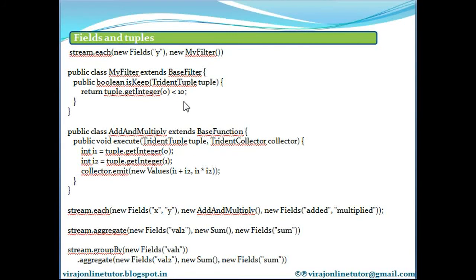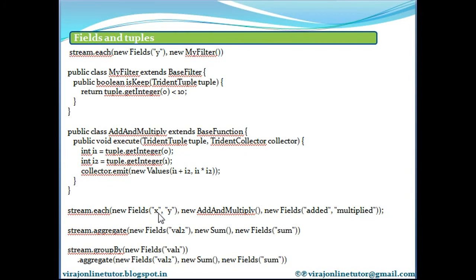Let's now look at how function fields work. Suppose we had this function. It takes two numbers as input and emits two new values: the addition of the numbers and the multiplication of the numbers. Suppose you had a stream with fields x, y and z, you could use this function like this.